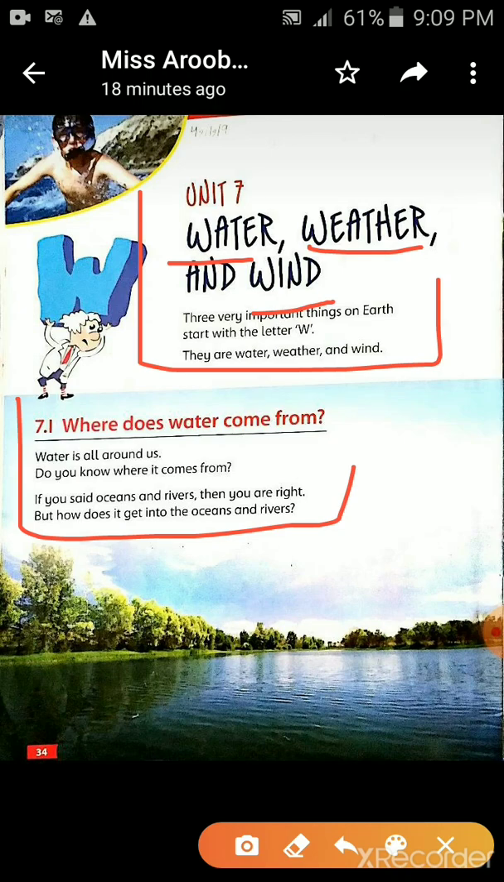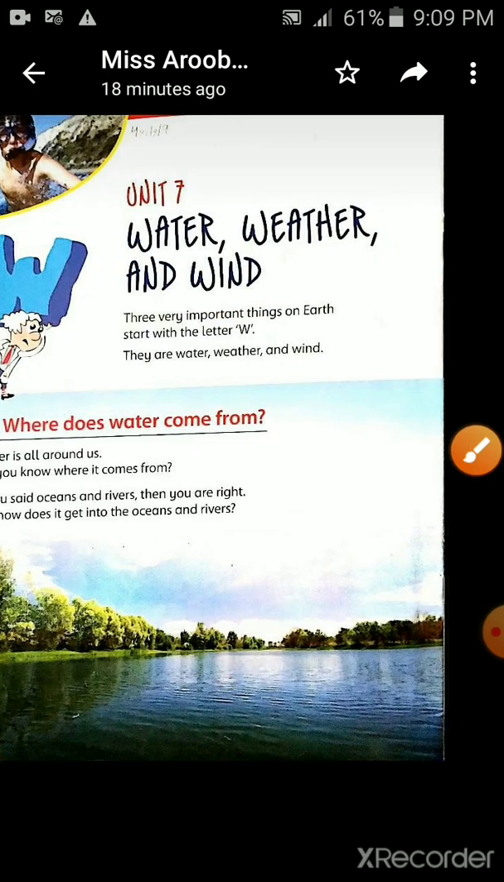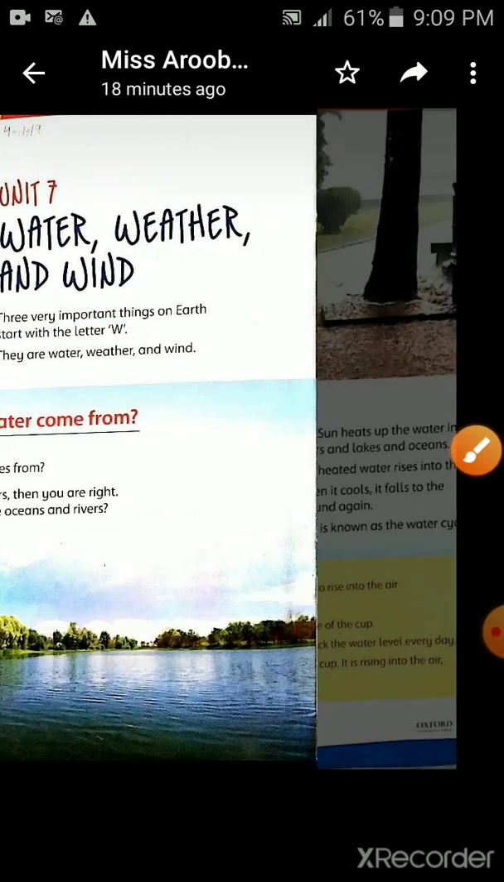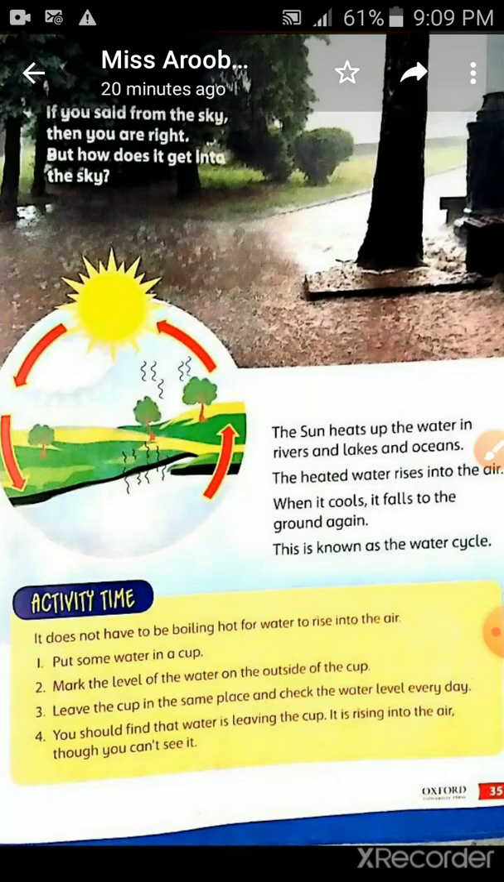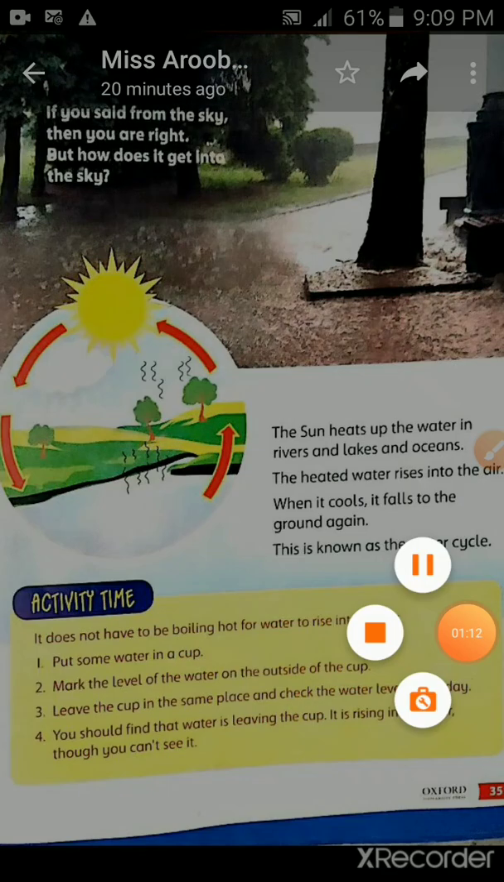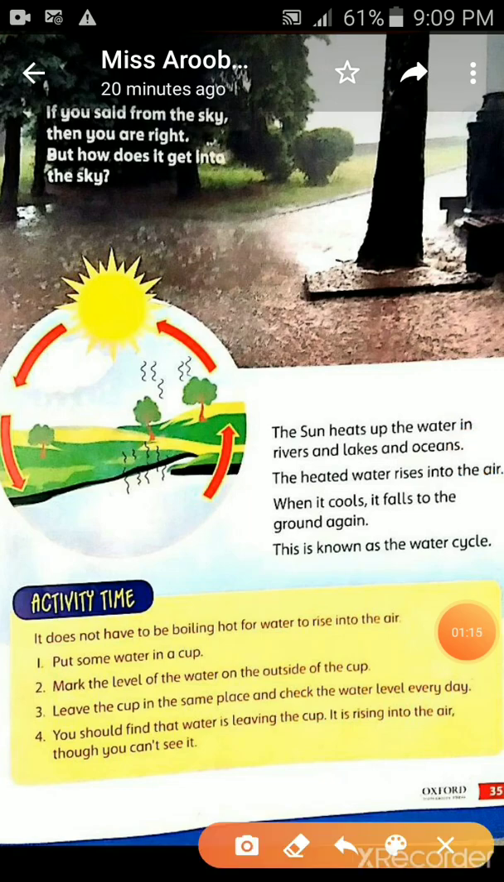Anybody tell me that? How does it go into the ocean and river? Okay. Turn the next page.